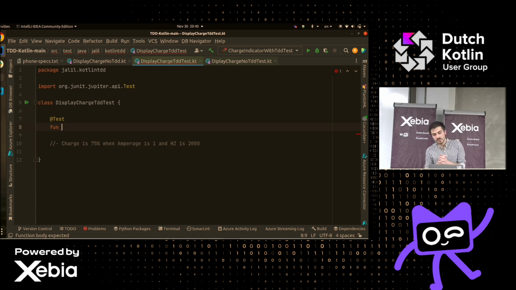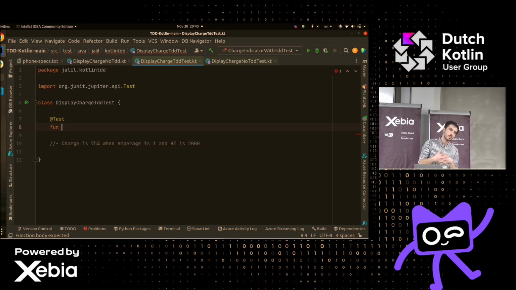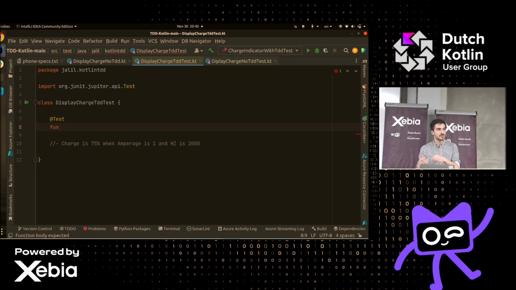With TDD, I like to do the given, when, then approach. So you say given some conditions, when something happens, then I expect this. Let's do that real quick. Given amp is 1, and hertz is 1000.